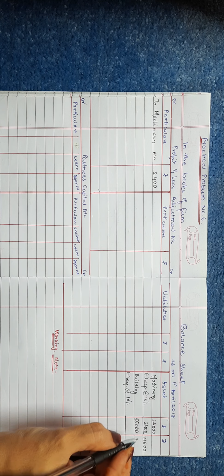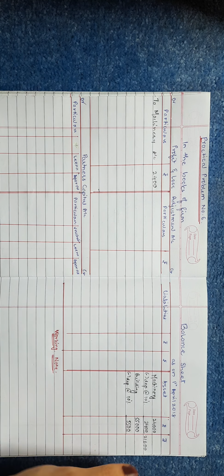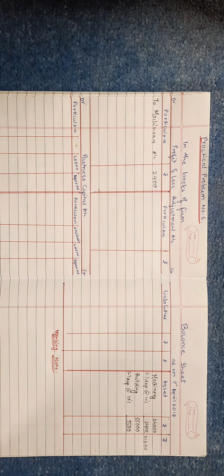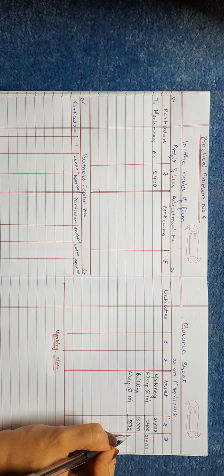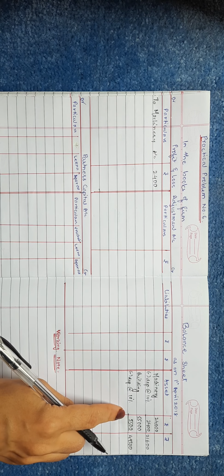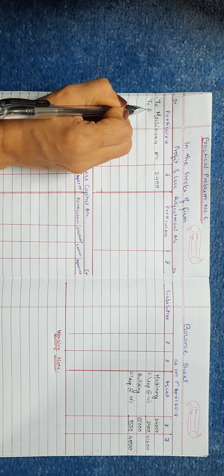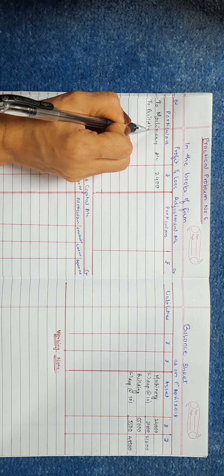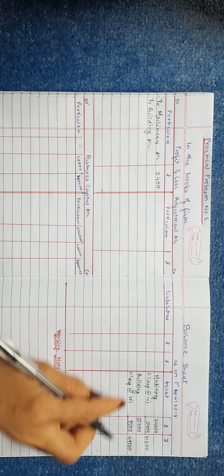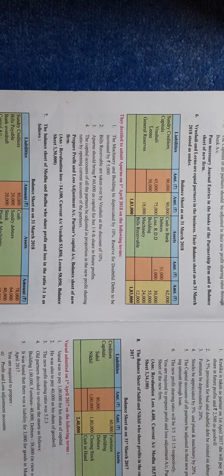Again, 10% depreciation means we cancel a 0, that means 5,500. So 55,000 minus 5,500 will be 49,500. This depreciation entry goes to the debit side of the profit and loss adjustment account, to building account, and the amount of depreciation, that is 5,500, will be written here.